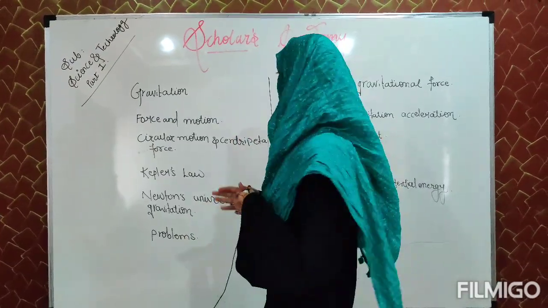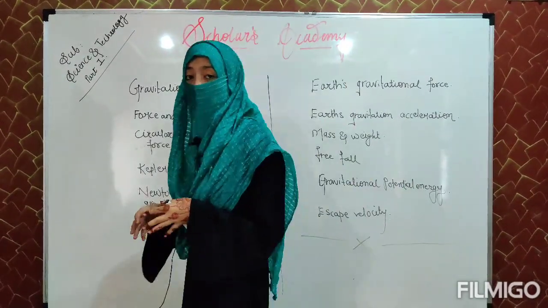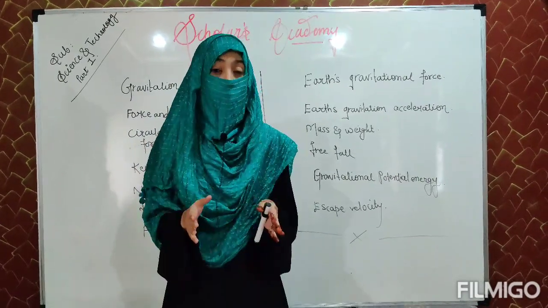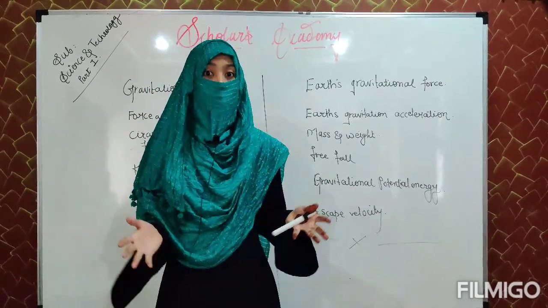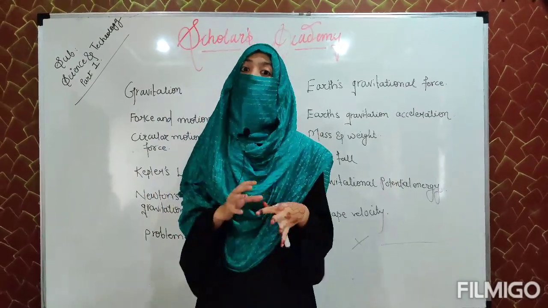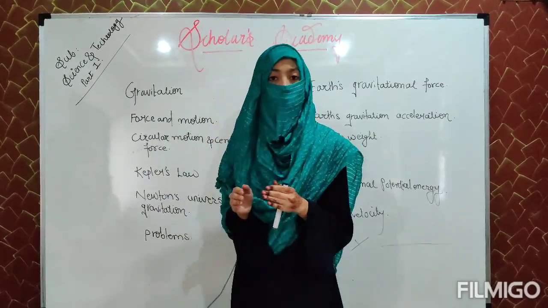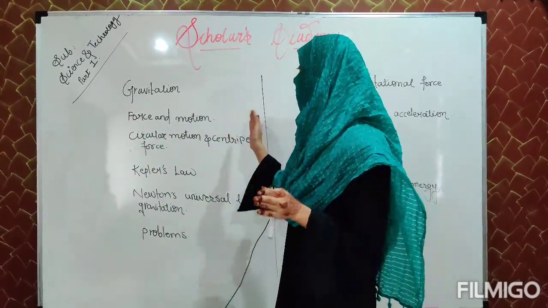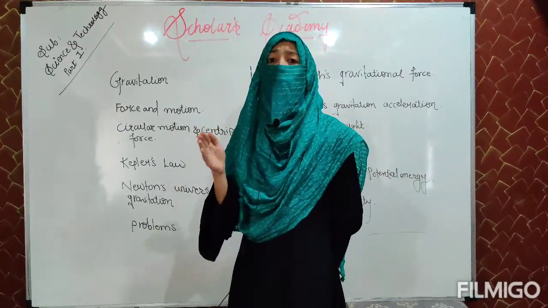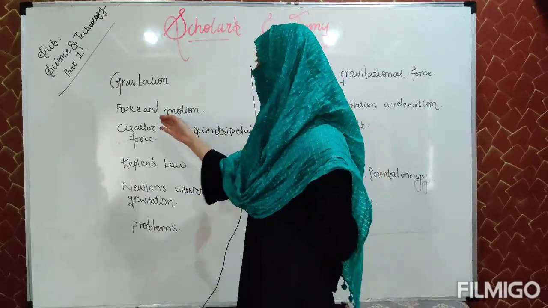Now let's get started with our quick revision of the chapter gravitation. First we have seen the introduction of gravitation. What is gravitation? We have seen that it is a universal force. Each and every object of the universe attracts each and every other object. After that we have seen force and motion. For changing the direction or the speed of any object we require force.